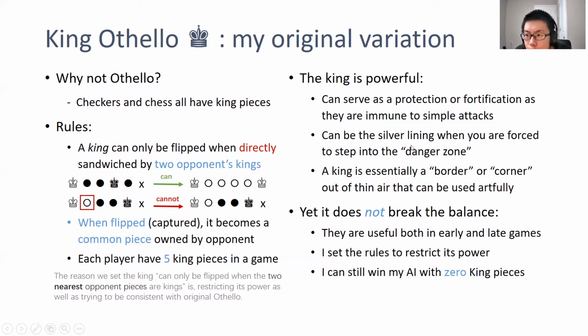The danger zone refers to those spots adjacent to the corner or borders, where if you take those pieces, the opponent might take the corner. This feature adds more fun and more flexibility to the game. The third one is, fundamentally speaking, a king is essentially a border or corner out of thin air, and it can just be deployed artfully and skillfully.